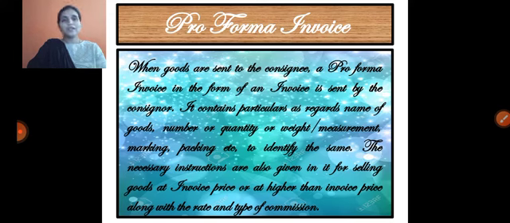As we know, the consignment starts with sending of goods from the consignor to the consignee. Along with the goods, the consignor sends a pro forma invoice to the consignee. The pro forma invoice includes the quantity, quality of the goods, the weight, marking, packing, etc. All these details are included in the pro forma invoice, which the consignor sends to the consignee along with the goods.